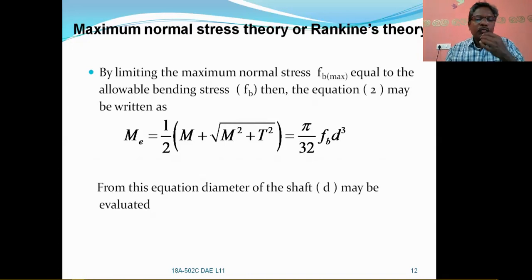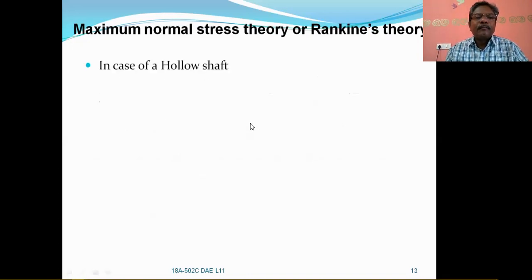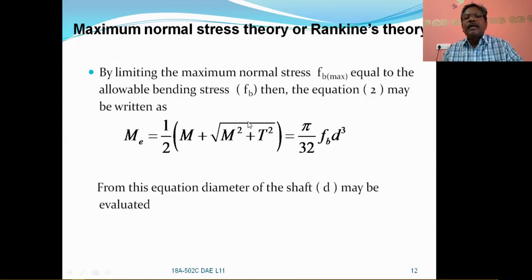So these are the two theories when the shaft is subjected to both torsional moments and bending moments. One is the Guest theory, second is the Rankine's theory. Guest theory is applicable for ductile materials, whereas the Rankine's theory is applicable for brittle materials.